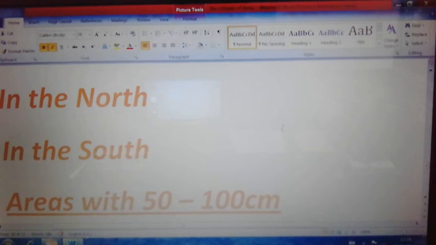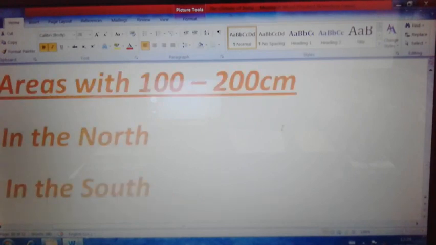But in the south, the 100 to 200 centimeter rainfall getting areas are the northern part of Andhra Pradesh, Telangana, southern part of Tamil Nadu, part of the Western Ghats and Eastern Maharashtra. The main states of Madhya Pradesh and Orissa are getting 100 to 200 centimeter rainfall in the south.